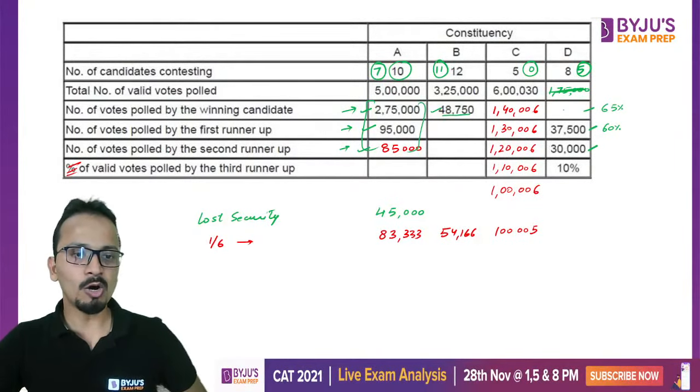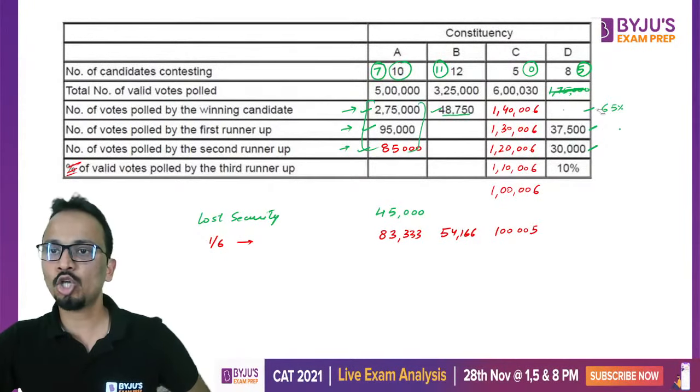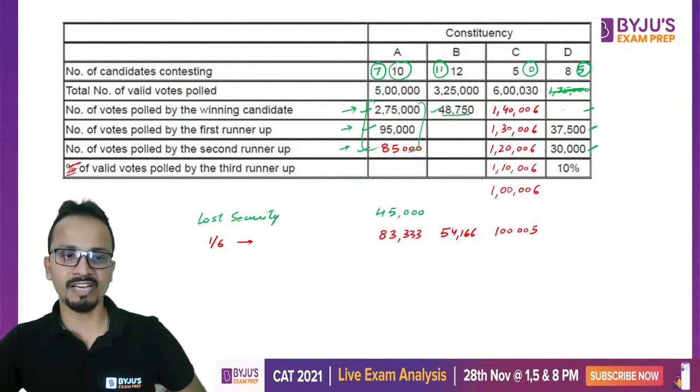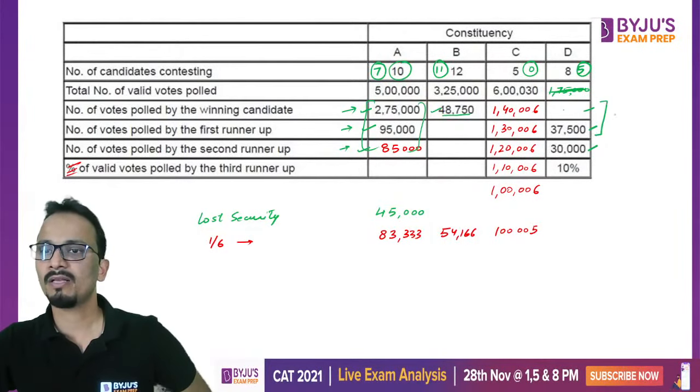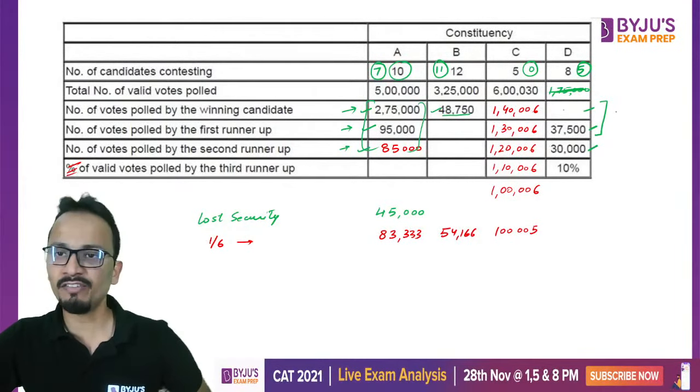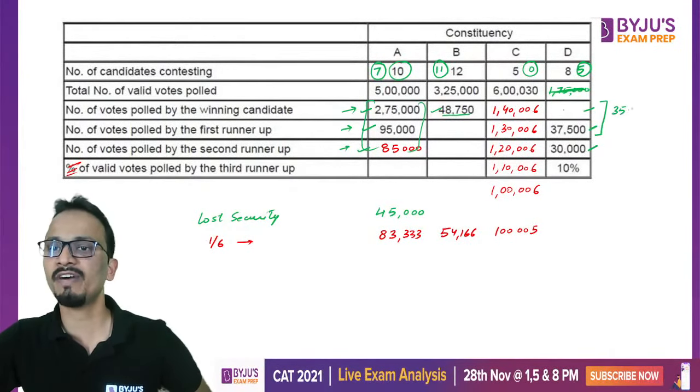Okay, so now I will assume that top 2 will constitute 65%. ठीक है, top 2 को 65% दे देते हैं, right? So if top 2 are 65% and they are at a difference of 5%, so this will get 35% and this will get 30%.